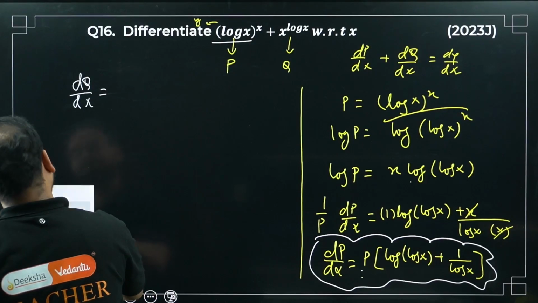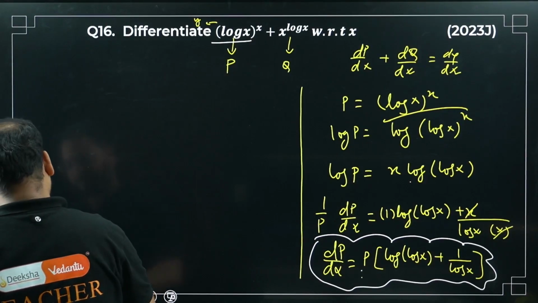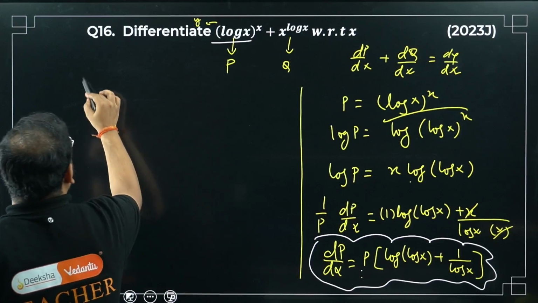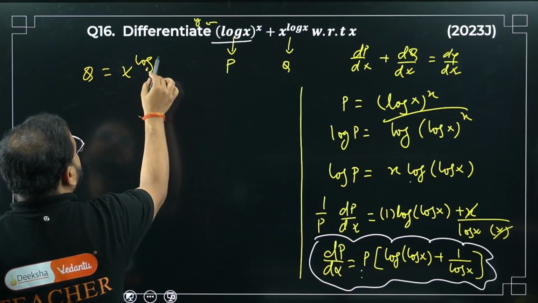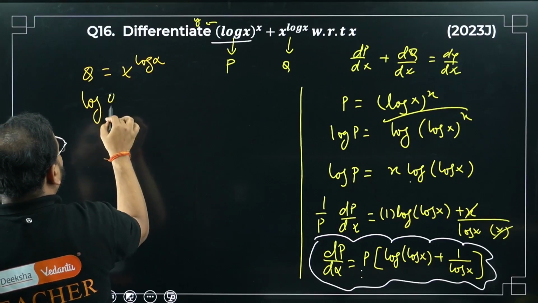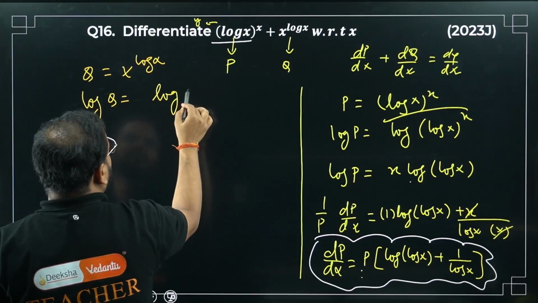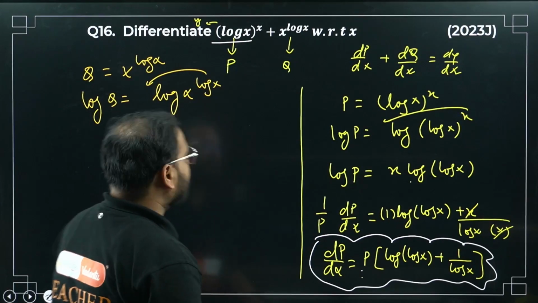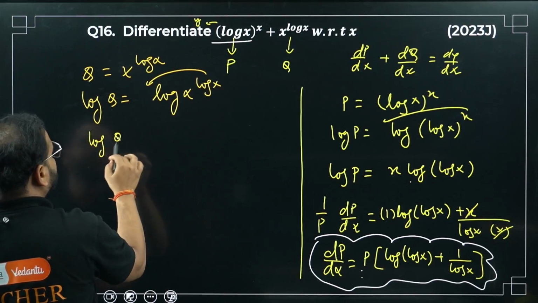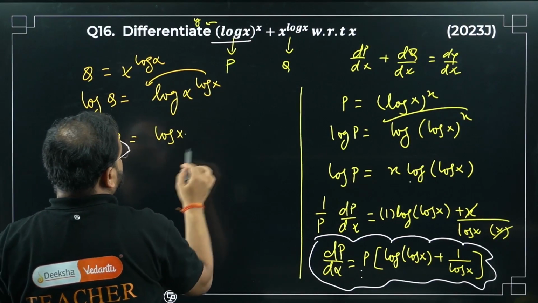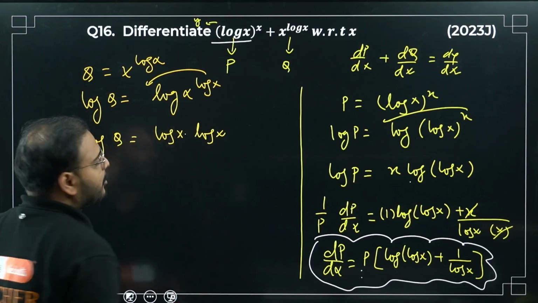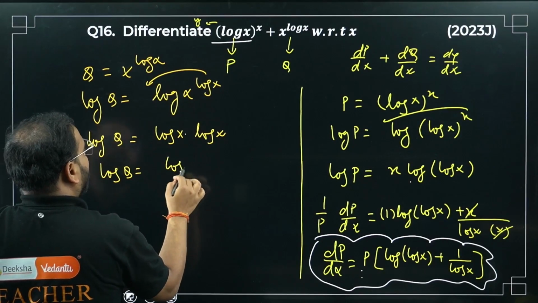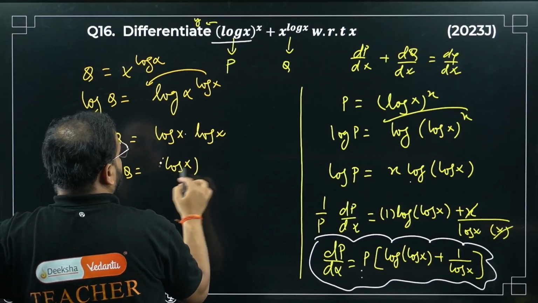Before that I have to do the logarithm again for this one also. So q equals x to the power log x. Take now log q equals log of x to the power log x. Take this log in front. Whatever is the power of x will come as coefficient. I get log of q equals log of x times log of x, which is log of x the whole square.